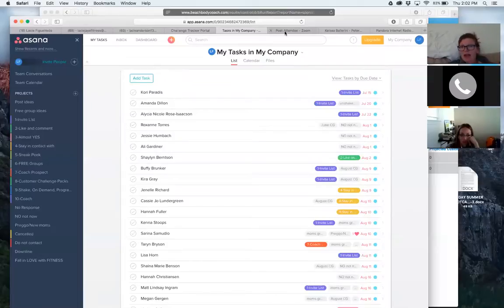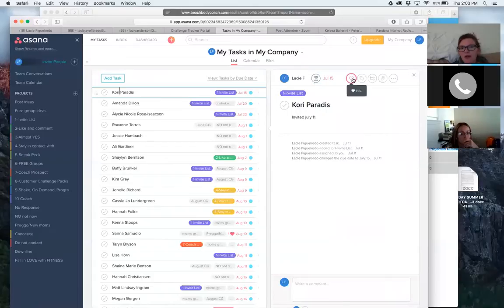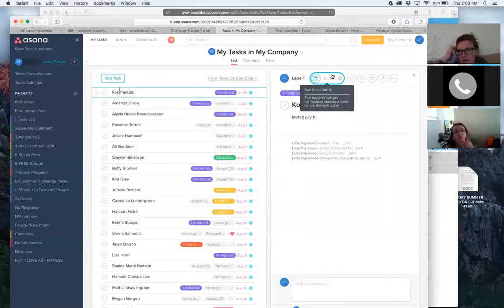So that's kind of what I've played with so far, and I wanted to share with you guys because I think it's one way that people aren't going to fall through cracks as easy. Like I said, the people that you want to invite for that week, maybe put the little click in here and do the little love button so that you remember, okay, those are people that I need to talk to this week or this month that I'm really interested in, that I'm going to pour a little more love into. Or doing the due date, July 15th or whatever date, so that you're okay, for this month on this day, I said I would contact them again. So that's when I'll do that.